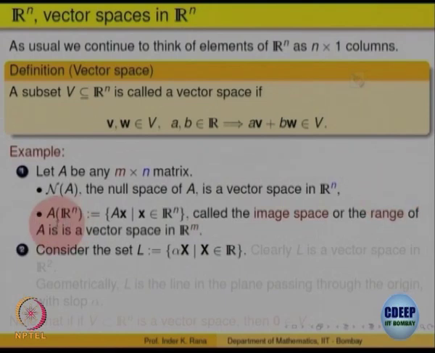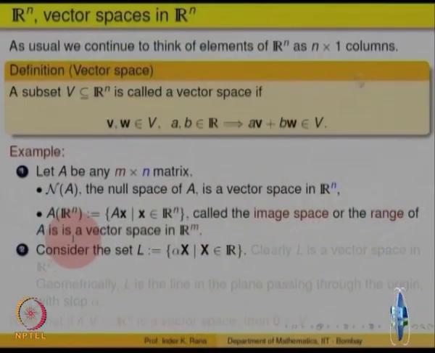Look at A times Rn, this is a notation. So, what is it? Look at A times x, the multiplication, where x varies over all of Rn. A is a matrix, multiply any vector x with it, you will get a new vector. So, take the collection of all such vectors. That is called the image space of the matrix, or also called the range of the matrix A. That again is a vector space.